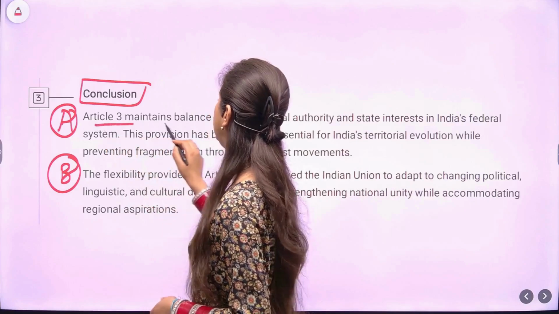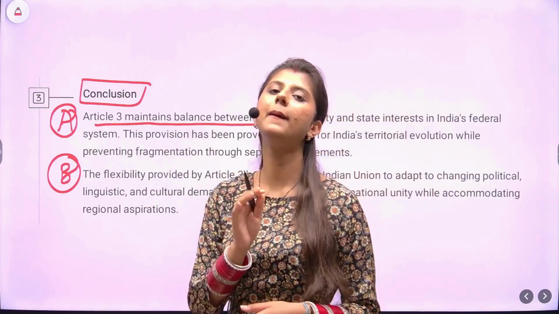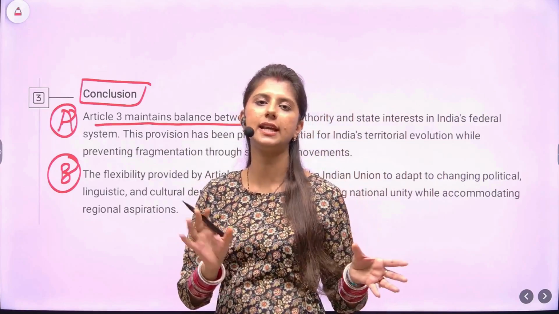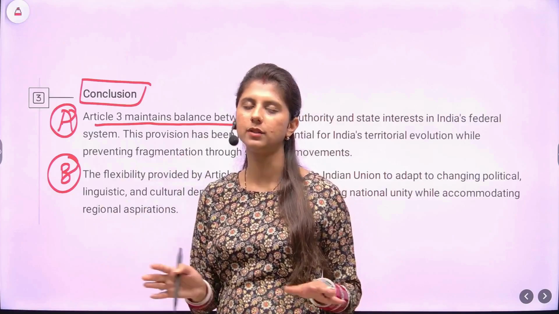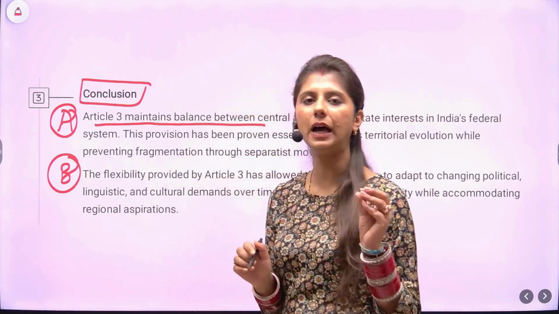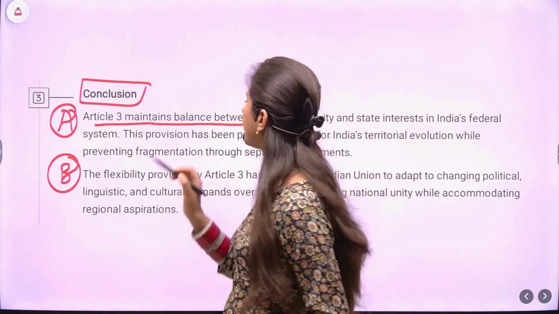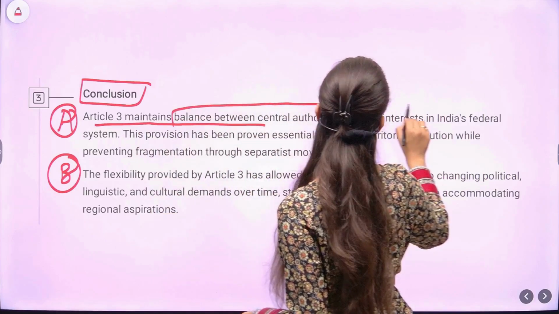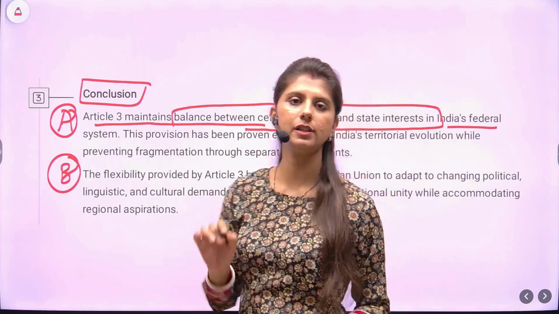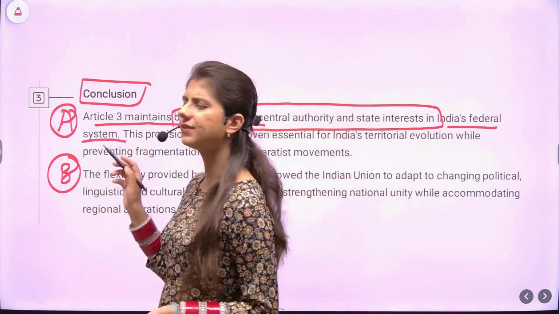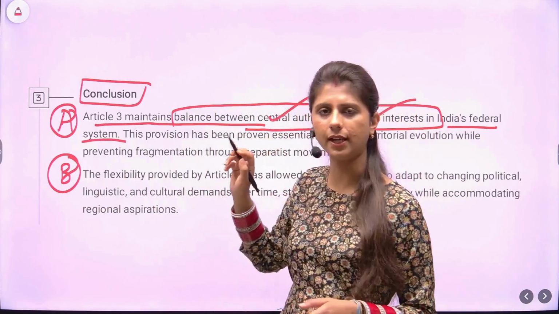Now Article 3 maintains balance, because always the summary needs to be balanced. You cannot just take sides. You cannot just say, oh, states have no role, parliament has huge powers. No, you cannot. You will have to give a balanced conclusion. That is what you are expected. So Article 3 maintains balance between central authority and states' interest in India's federal system. This gives a clear outline that this topic is related to center and state.